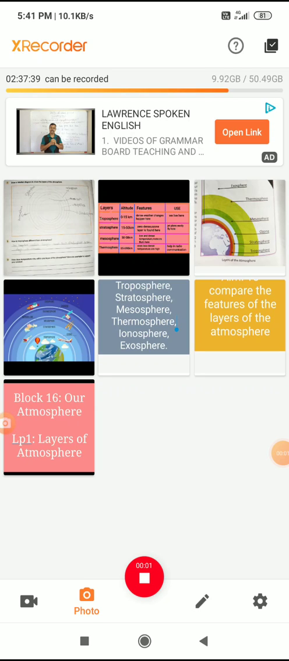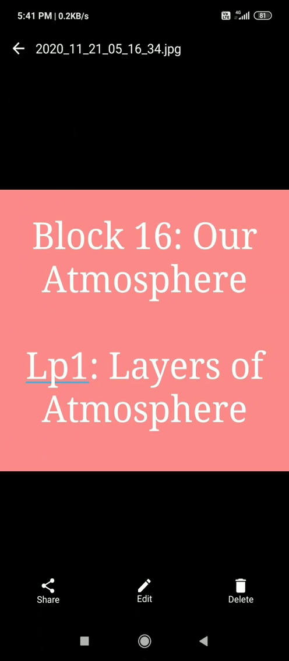Good morning, students. Today in science we are going to start another block, block 16, our atmosphere. The LP1: layers of the atmosphere.